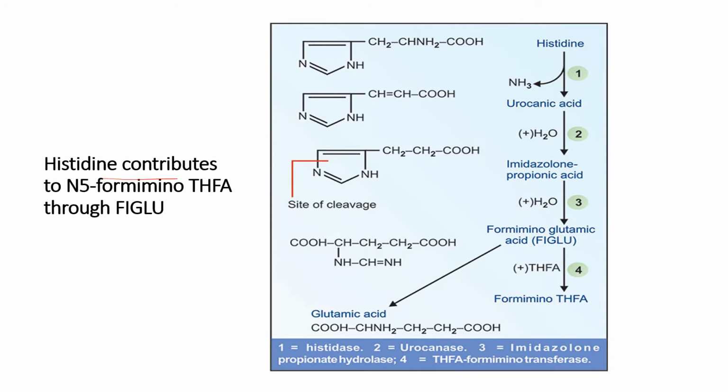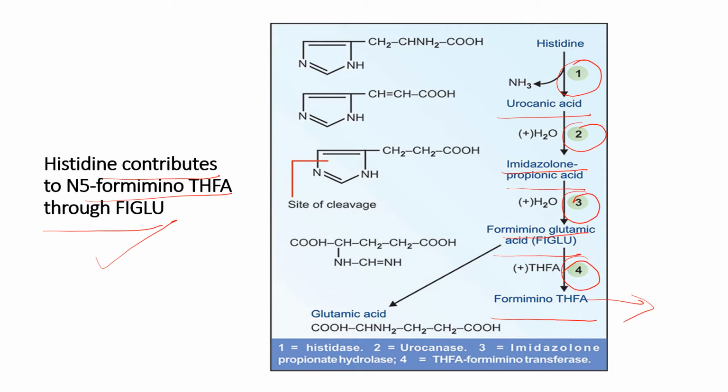Then histidine contributes to N5-formimino THFA through FIGLU. This is the histidine load test. You can see that histidine first by the action of histidase forms urocanic acid, then by the action of urocanase forms imidazolone propionic acid, then by the action of imidazolone propionate hydrolase it forms formiminoglutamic acid, also called FIGLU, and by the action of formiminotransferase it forms formimino THFA. So this formimino THFA goes to the 1-carbon pool.